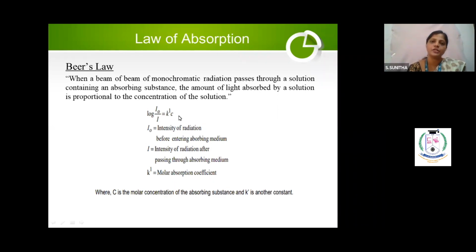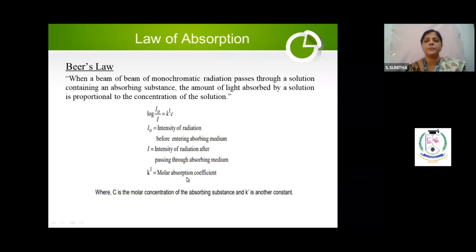There I have used the proportionality constant as K. Here I'm going to use the proportionality constant as K prime. The final equation will be log I naught by I is equal to K prime C. I have told you already, I naught is the intensity of incident radiation before entering the medium. I is the intensity of radiation after passing through the medium, and K prime is the molar absorption coefficient.